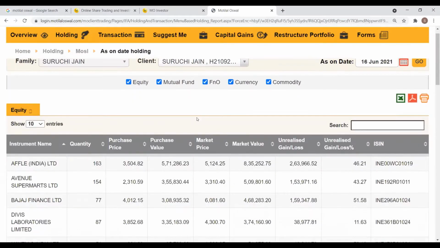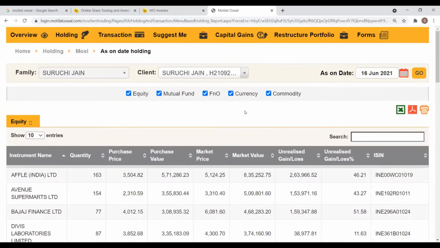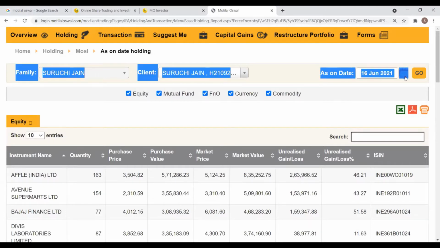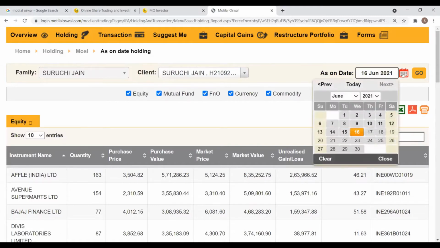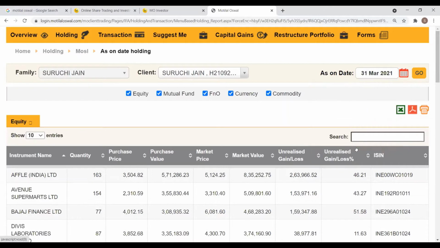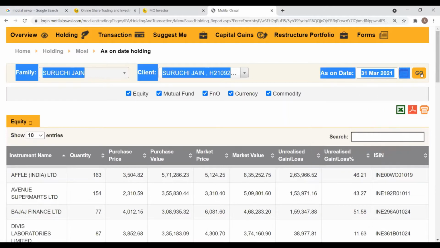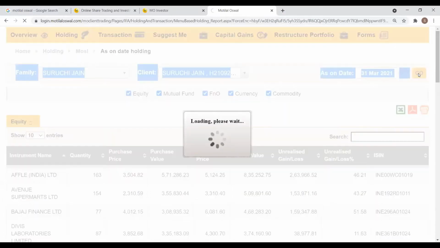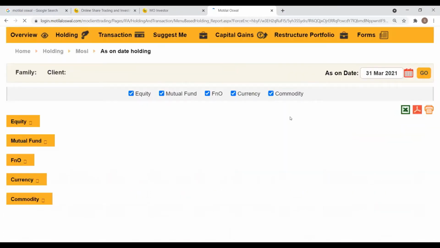So this is how the holding report is going to look like. As you can see here, this is as of 16 June 2021. So in case we require to access your holding report as on a particular date, let's say, for example, if we need it for 31st March 2021, you can click on this calendar icon here. Once you click here, you'll be prompted to enter the date. You can select the year, you can select the month, and the date that you need. And there's an option here called Go at the end. Once you click on Go, the holding statement for that particular date will be generated.